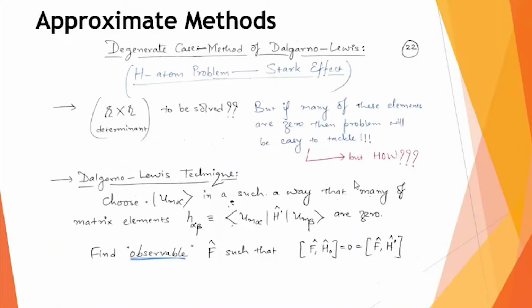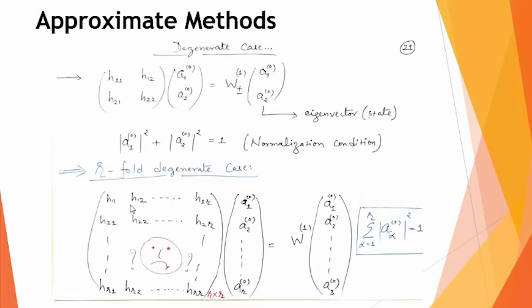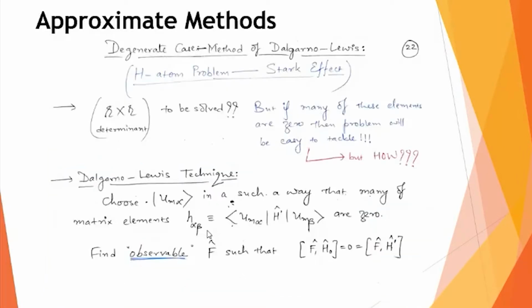Therefore, the way out of this difficulty was proposed by Dalgarno and Lewis. What they have proposed is that rather than solving this R cross R determinant made up of the matrix elements H11, H12 like this directly, we can search for some operator F which is observable, meaning it is a Hermitian operator, but F should be selected in such a way that it commutes with H0, the unperturbed Hamiltonian, and it should also commute with the perturbed Hamiltonian, that is H dash.